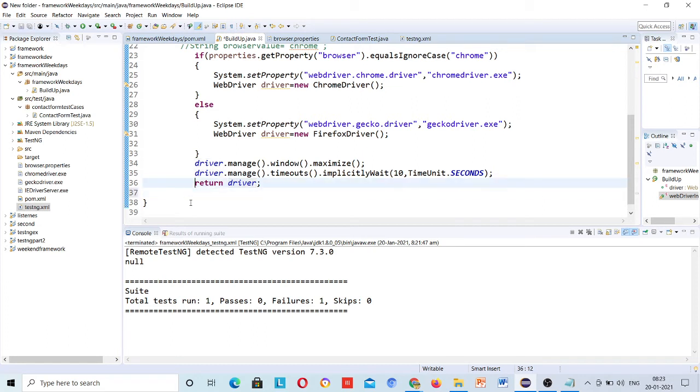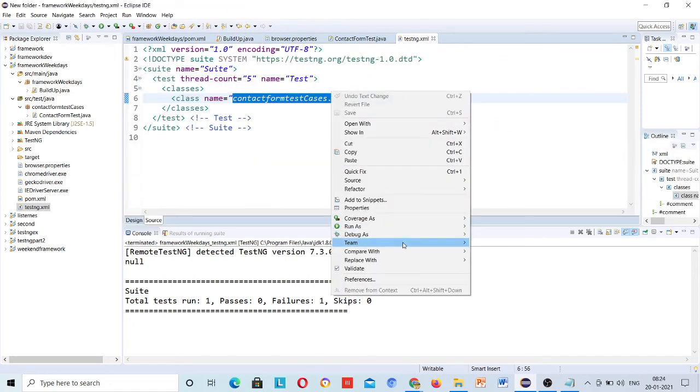Let's just first print the value here inside buildup, and the value, so that we can identify where the value is null. Let's run this.